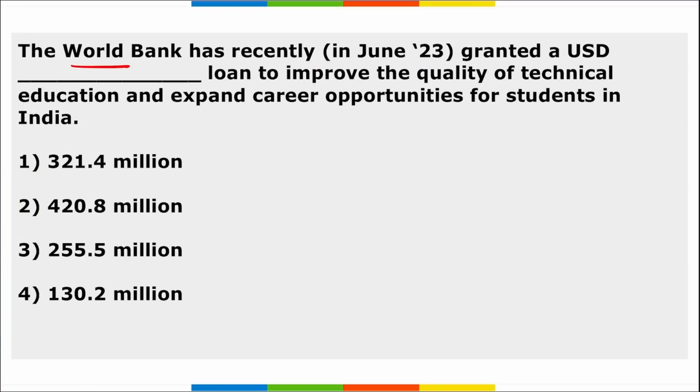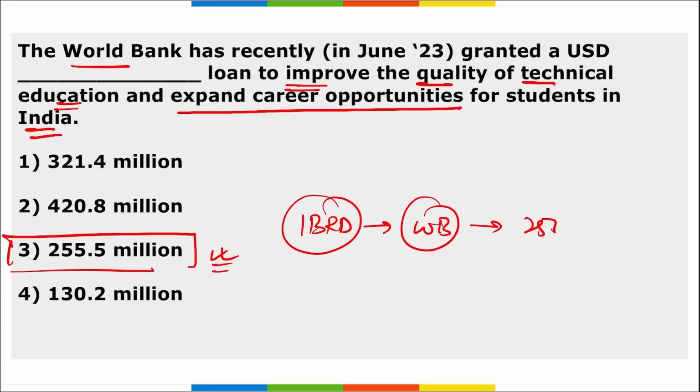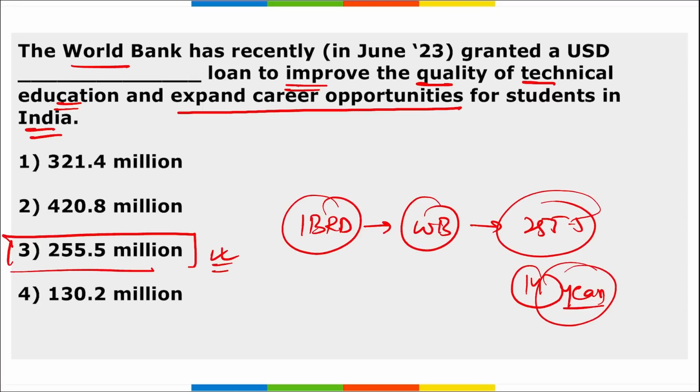Next, the World Bank recently granted a $255.5 million loan to improve the quality of technical education and expand career opportunities for students in India. So the right option is option 3 here. IBRD, an arm of the World Bank, recently granted a $255.5 million loan to India with a maturity period of 14 years, to improve technical education.